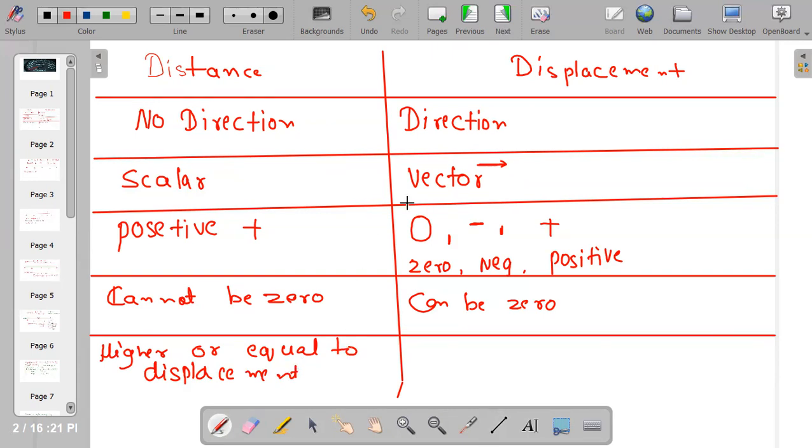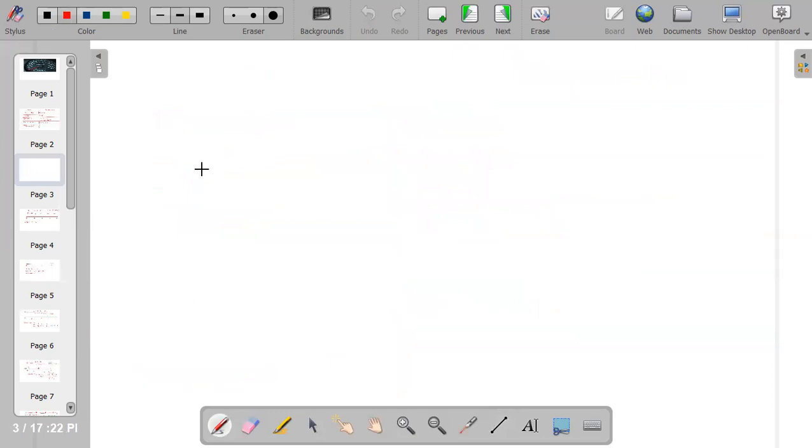Let me write a question here, higher or equal. So it can be higher or it can be equal. This is the sign of higher value or lower value, and this is the sign for equal. So we are going to write this and we are going to solve this. Higher or equal. First of all,